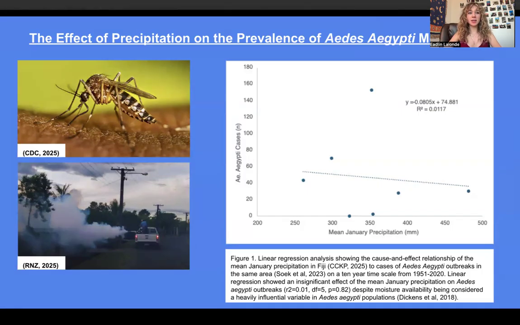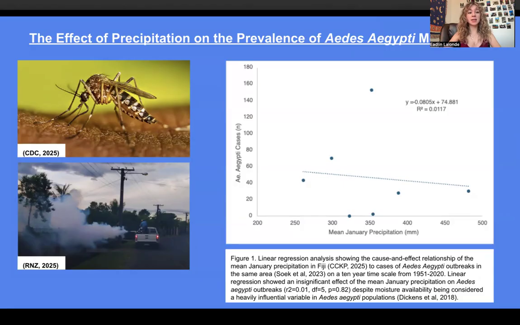Like most mosquitoes, Aedes aegypti populations are heavily influenced by three variable abiotic factors set aside by Dickens et al. These factors are temperature, moisture availability, and man-made disturbances. For this presentation, we will be focusing on precipitation and moisture availability, knowing that moisture availability is a crucial factor in vector population sizes and prevalence.